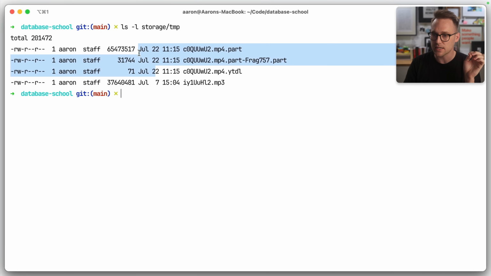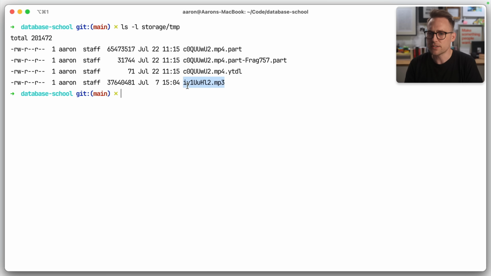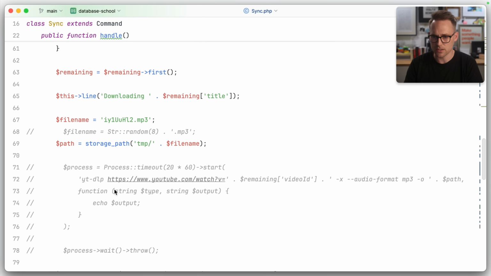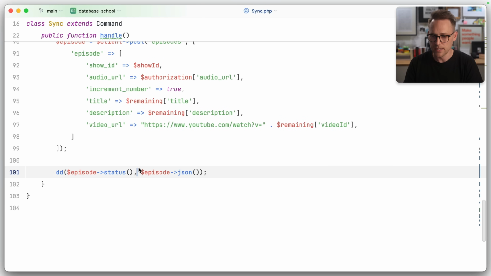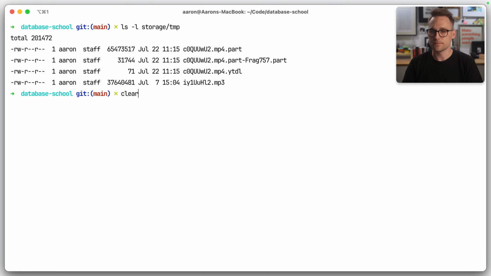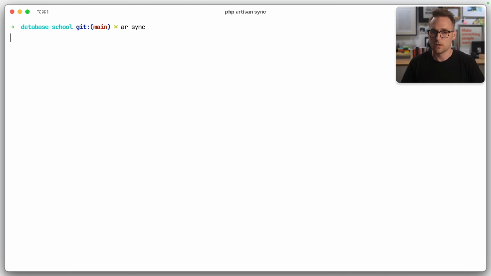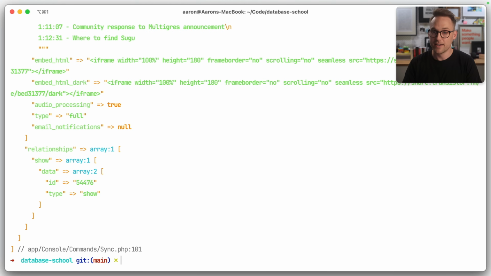July 22nd and July 7th. Okay, that's interesting. All right, so that's the one that we're after right there. And I think we just hard coded that so we don't have to download it over and over and over and probably get banned by YouTube. Let's run it. Let's see what happens. Async, not gonna work. It's not gonna work. Did it work?